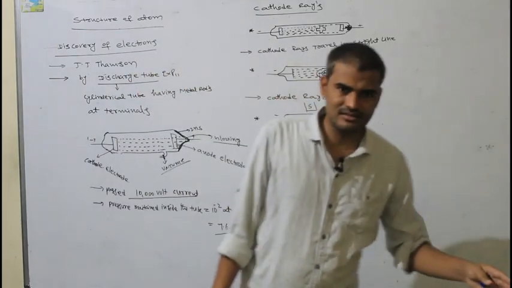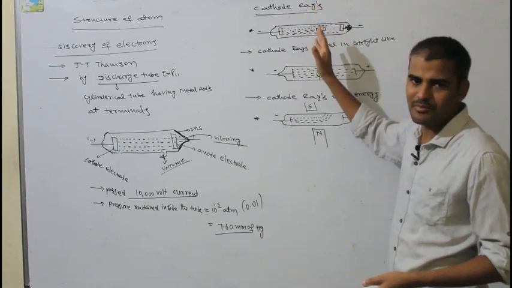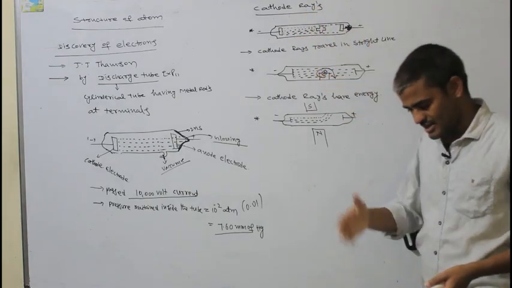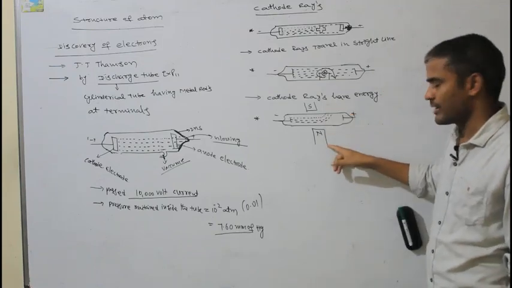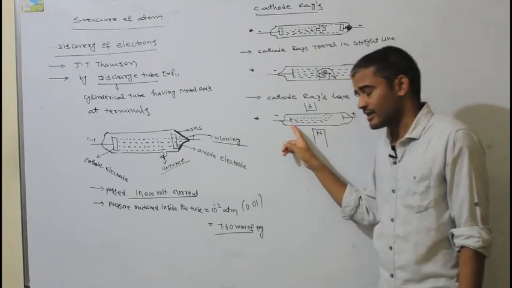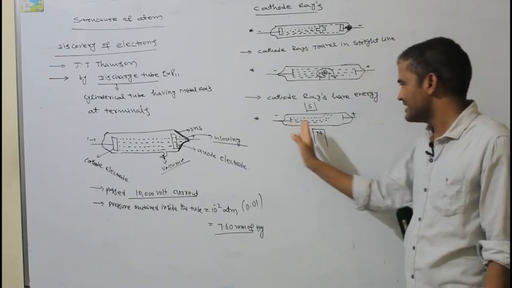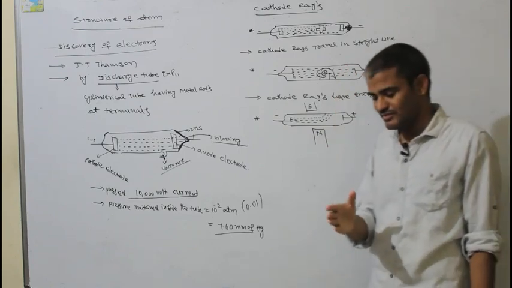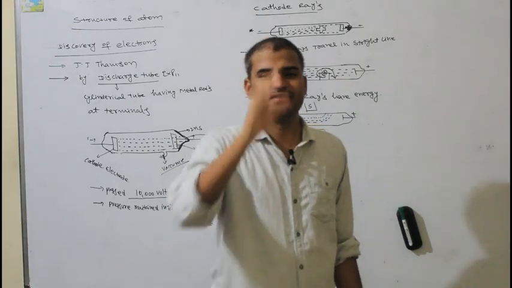Before, they were travelling in a straight line. When an opaque body was placed, they stopped and formed a shadow. When the wheel was placed, they rotated the wheel. But when the external magnetic field was applied, rather than travelling in a straight line, these cathode rays deviated towards one of the poles. So if something is affected by a magnetic field, it means it has a charge.